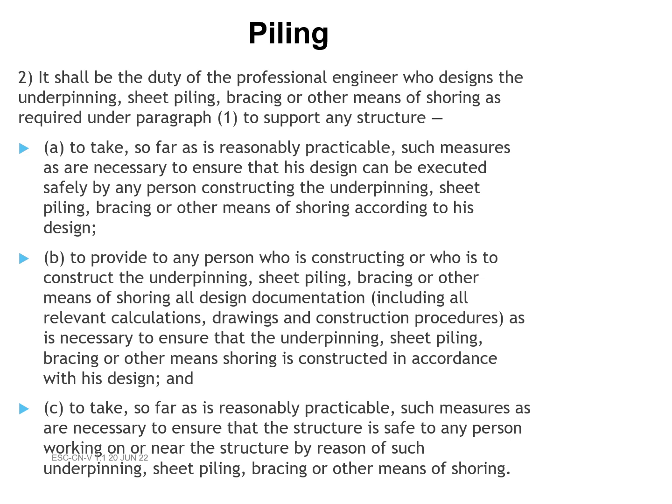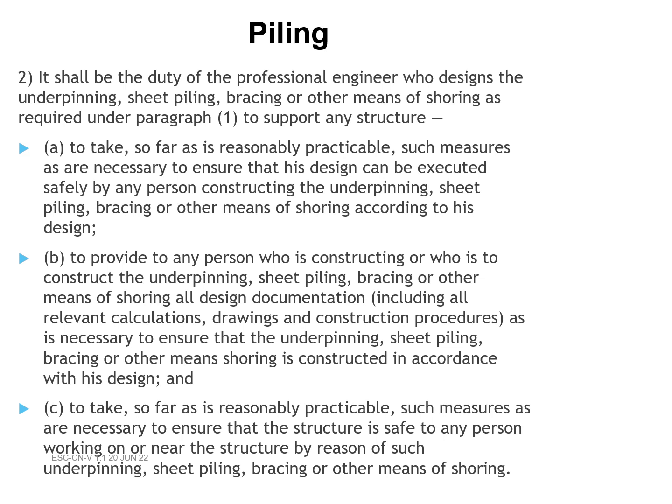2. It shall be the duty of the professional engineer who designs the underpinning, sheet piling, bracing or other means of shoring as required under paragraph 1, to support a structure. A. To take, so far as is reasonably practicable, such measures as are necessary to ensure that his design can be executed safely by any person constructing the underpinning, sheet piling, bracing or other means of shoring according to his design.